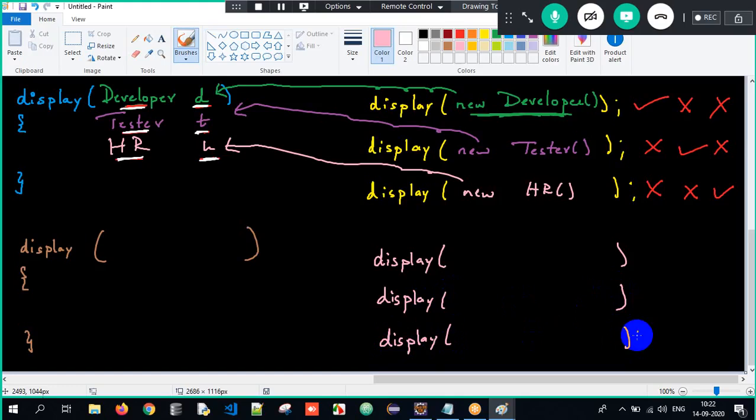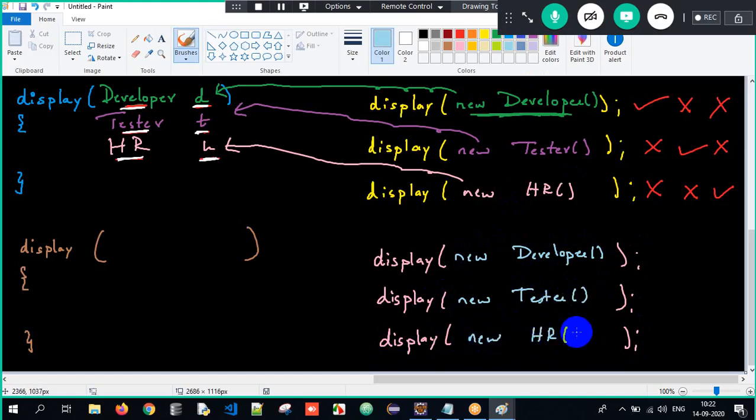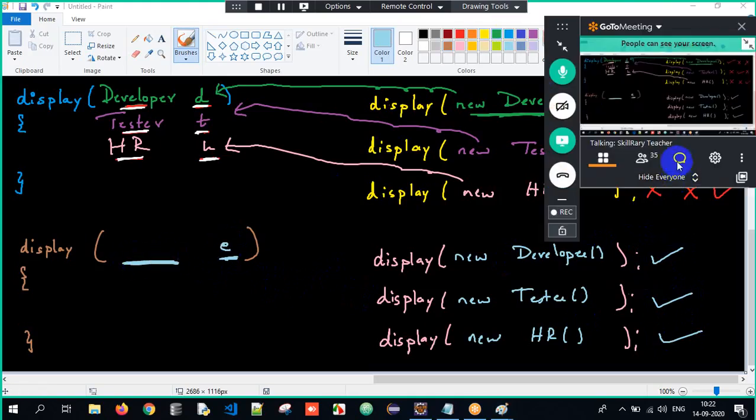And I am passing different types of objects. Here I am passing a developer object, here a tester object, and here an HR object. So now I have to create a reference type in such a way that a developer object should be allowed, a tester object should be allowed, and an HR object should be allowed. So here if I write it as E, what will be the reference type or data type over here? Can you think and tell me? What will be the reference type, guys?